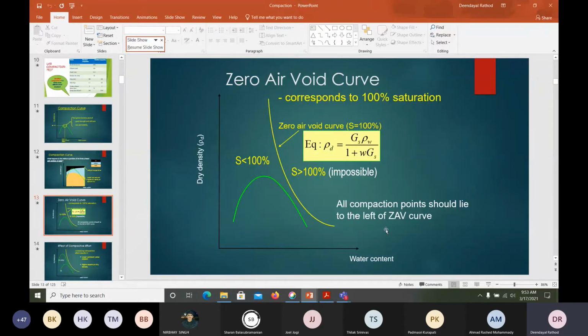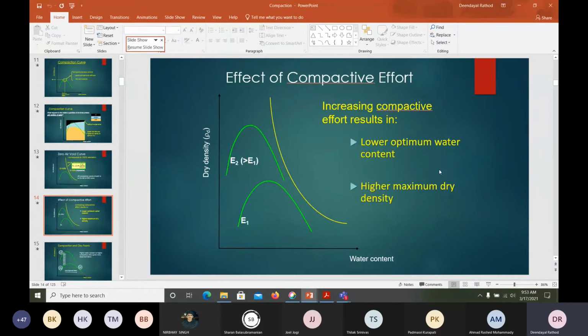This is the zero air void line, meaning here S, saturation, becomes 1. It is shown like a curve, but generally it would be almost a straight line. So when you increase the effort, you get a lower optimum moisture content; with a smaller water content, the curve can shift.